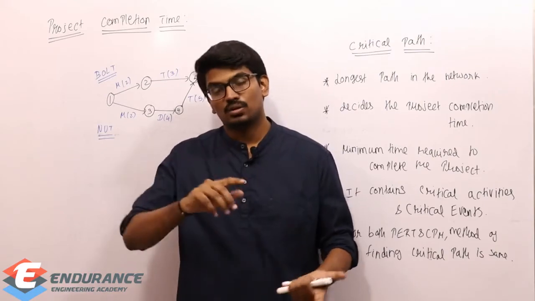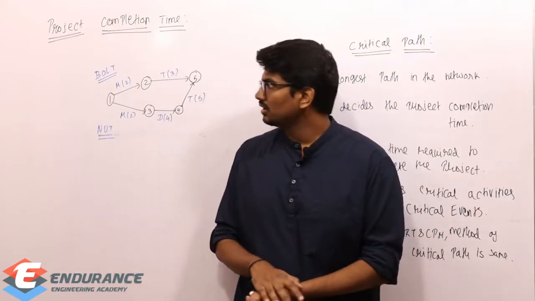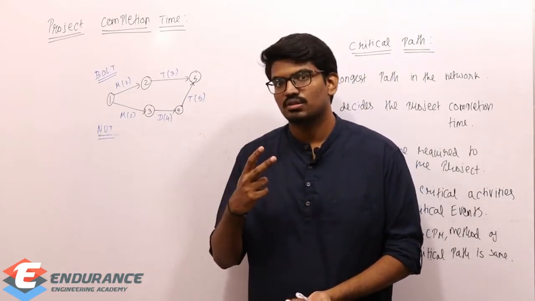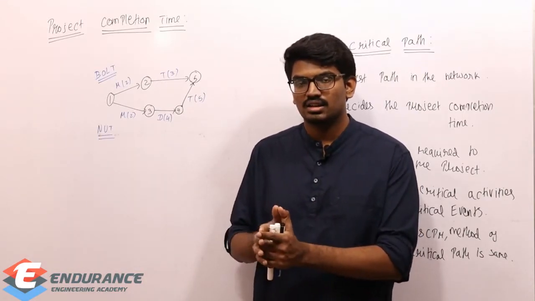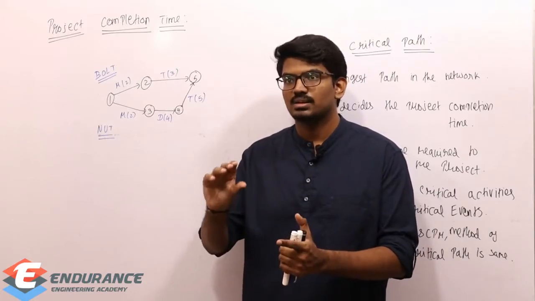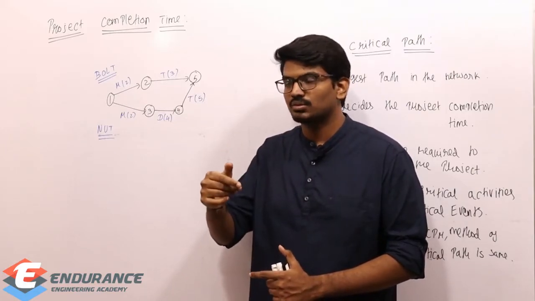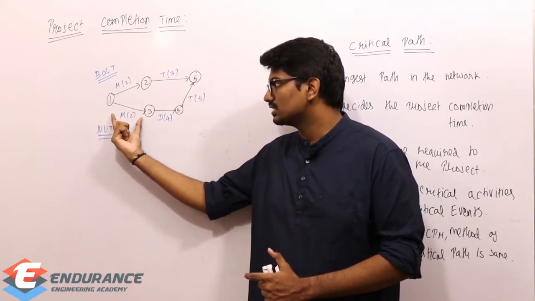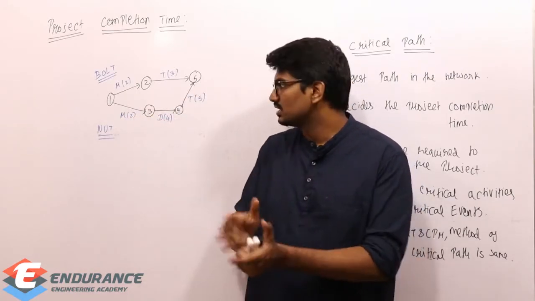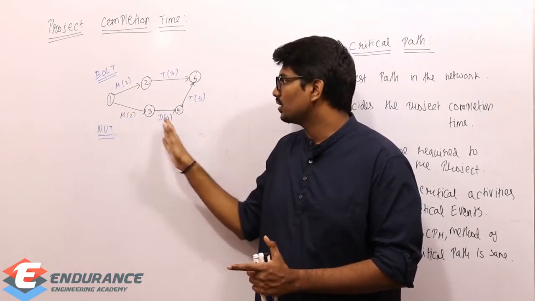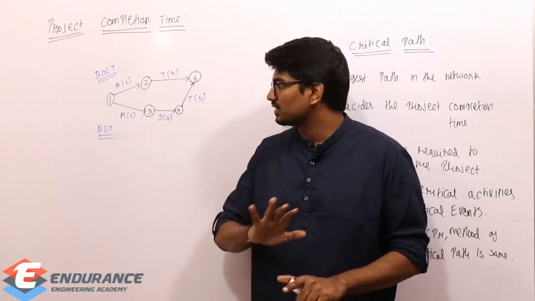Let me give one example. I already gave the same example at the beginning: manufacturing of nuts and bolts. If I talk about the nut, there will be raw material. I'm going to machine the raw material so that I get a proper cylindrical shape. Then I'm going to drill it. Then I'm going to do thread cutting. So first it will be machining, then drilling, then thread cutting. This is a continuous activity. Once I complete all these three, the manufacturing of the nut is done.